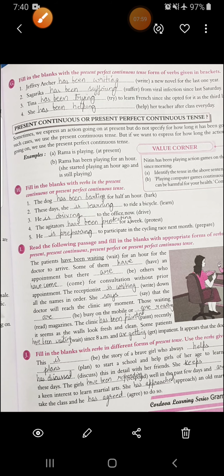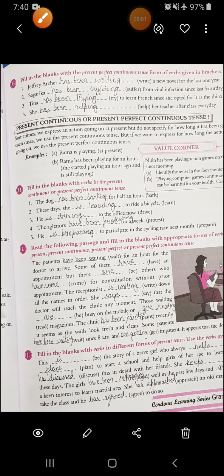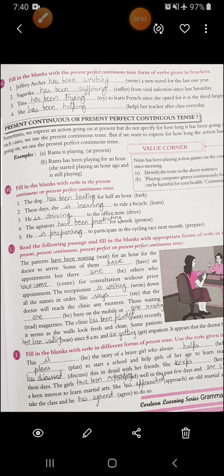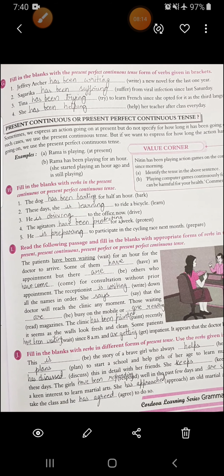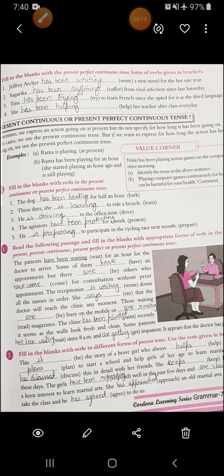All right. Now see this exercise H, filling the blanks with the verb in the present continuous or present perfect continuous tense. See the first one, the dog has been barking for half an hour. Time is mentioned. All right. See the second one, these days she is learning to ride a bicycle. Third, he is driving to the office now. Fourth, the agitators have been protesting for a week. Fifth, he is preparing to participate in the cycling race next month.